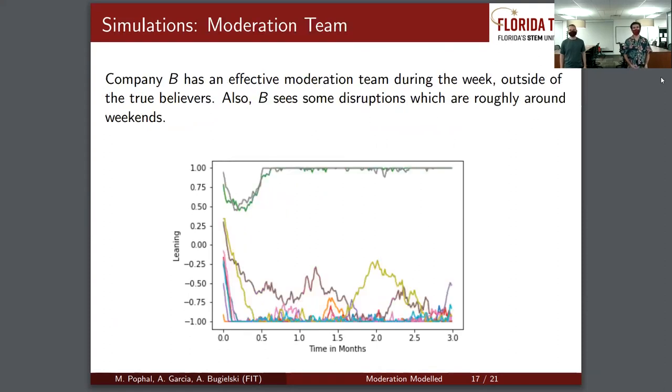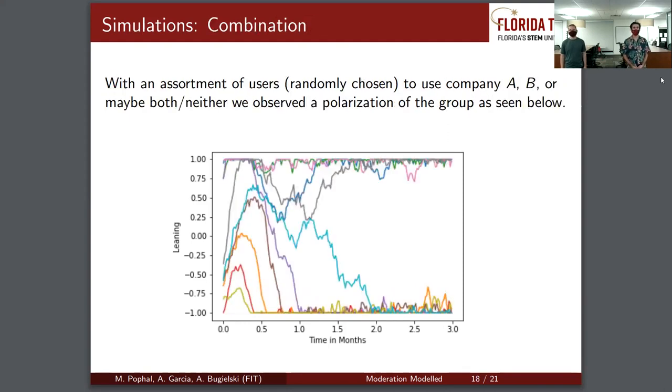Company B is going to be used for our second simulation, which is the moderation team, as an effective moderation team during the week outside of true believers. Also, B sees some disruptions, which are roughly around the weekends, as we had in our model, it's less used in the weekends. Our final test was a combination test with the assortment of users that are randomly chosen to use company A, B, both, or neither. This was completely randomly done, and we observed a polarization of the group as seen below.